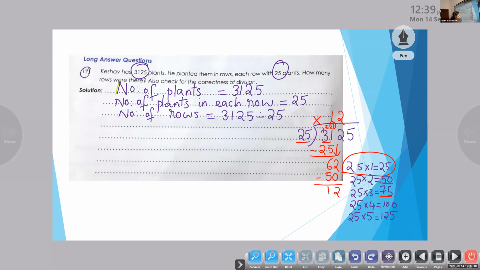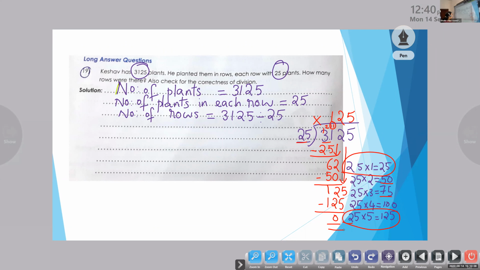Now what do we have to do? We have to compare the remainder. Here 12 and 25. So we cannot subtract. So what is the next step? Bring down 5. So we have 125. Now look at the table. Is there any 125? 25 into 5. Yes, look at the table. We have 25 into 5. So the answer is 125. So our remainder is 0.